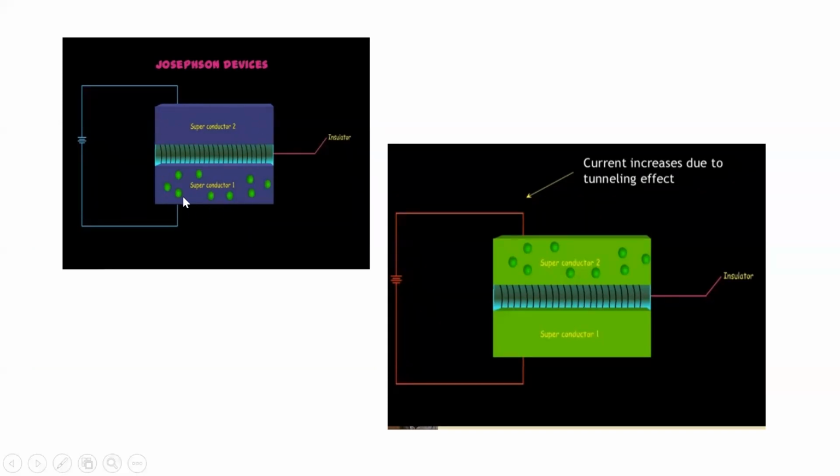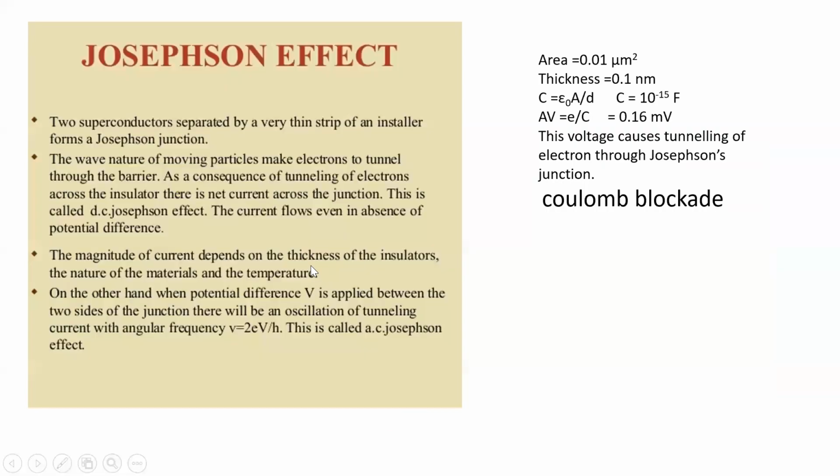This kind of device is called a Josephson device, which forms a Josephson junction. Without any resistance, the transfer of charge carriers will take place.